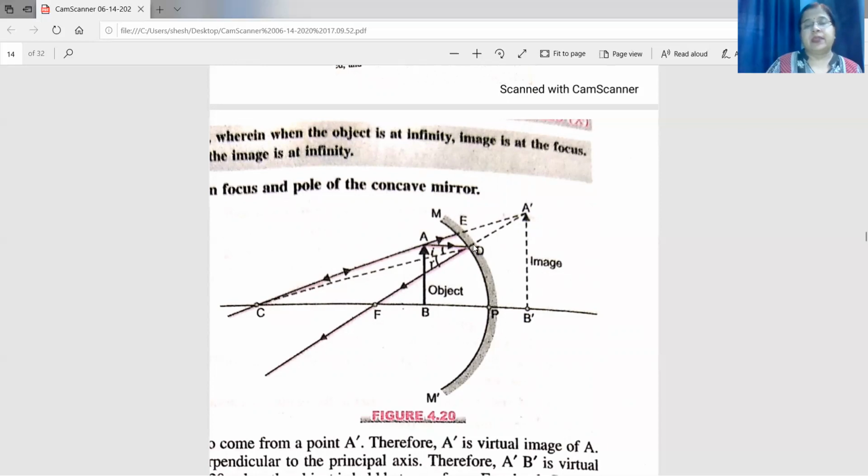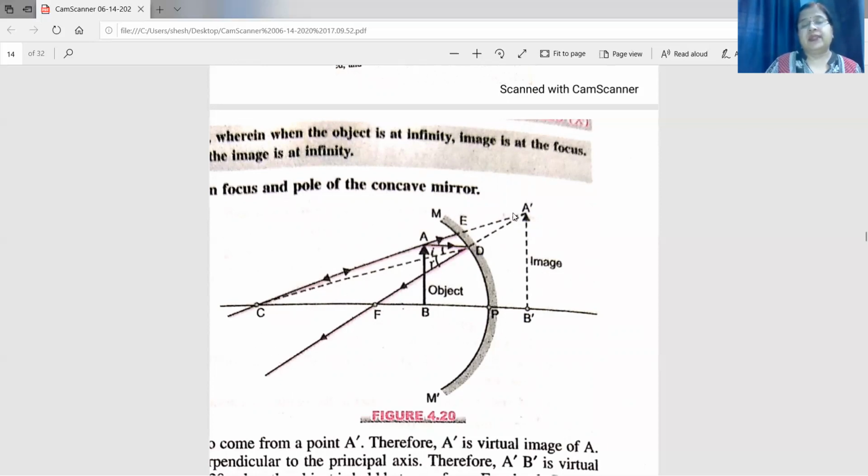AB is the object. AD is a ray of light that is parallel to the principal axis. What happened to this ray? It will get reflected along the focus. And the second ray we will take through C. So this ray will get reflected along the same path. The two rays are moving away from each other, so they will not meet on this side.